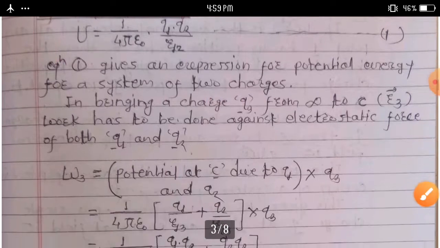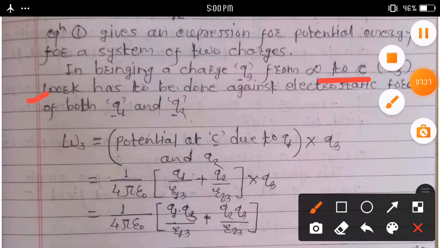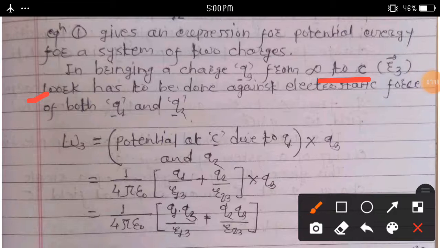In bringing a charge Q3 from infinity to C at R3, work has to be done against the electrostatic force of both Q1 and Q2.